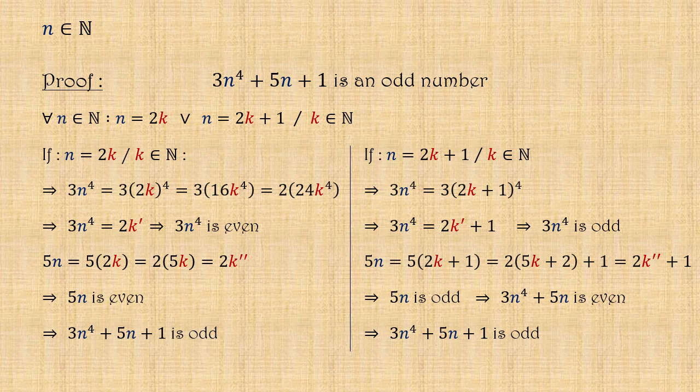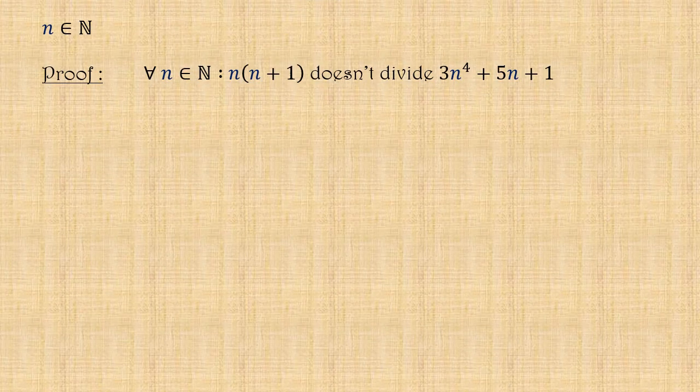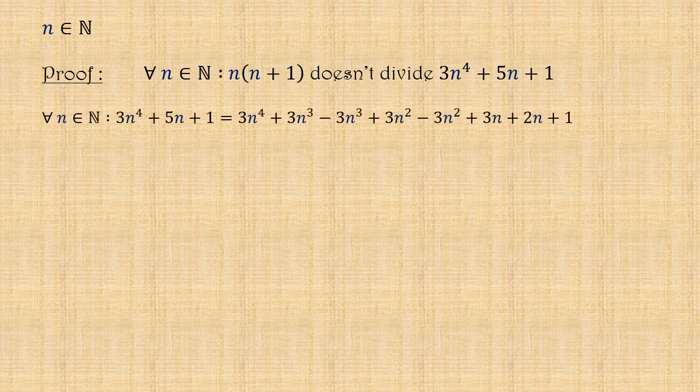Now let's prove that the number 3n^4 + 5n + 1 isn't divisible by n(n + 1). If we add and subtract the numbers 3n^3 and also the number 3n^2 to our main number, we find that whatever the natural number n, 3n^4 + 5n + 1 equals 3n^4 + 3n^3 - 3n^3 + 3n^2 - 3n^2 + 3n + 2n + 1.